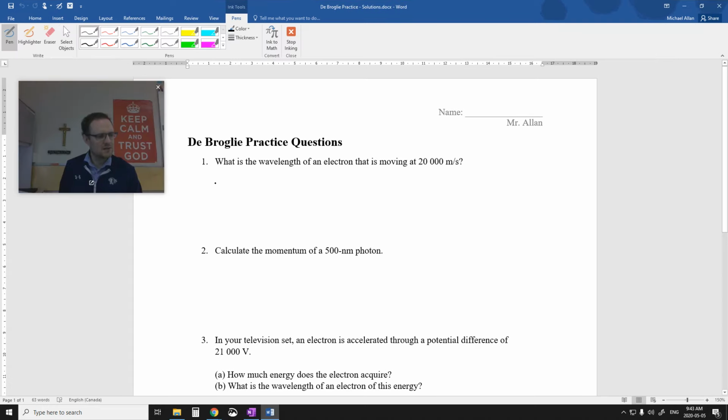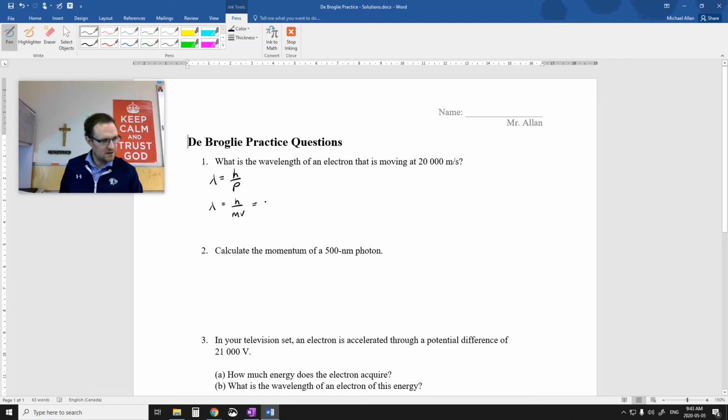Okay, so all de Broglie said is rather than saying the momentum of a photon is based on its wavelength, you can also say the wavelength of matter is based on its momentum. So you just rearrange this formula that said p is equal to h over lambda. Now it's lambda is equal to h over p. And since we have mass and we have a velocity here, we can find our momentum by going m times v.